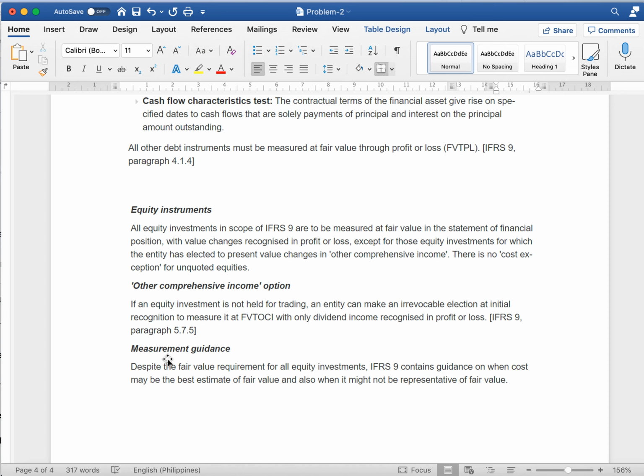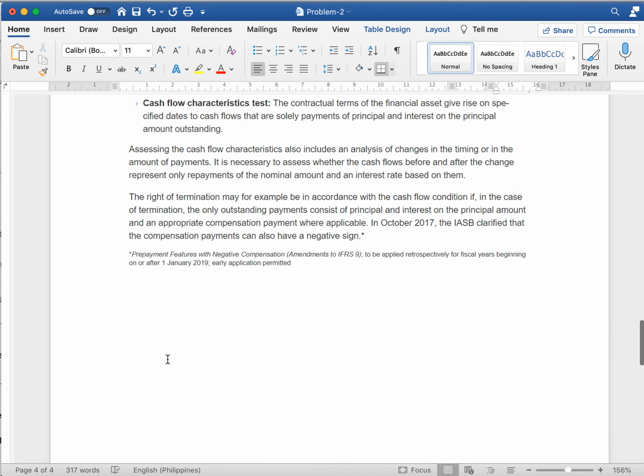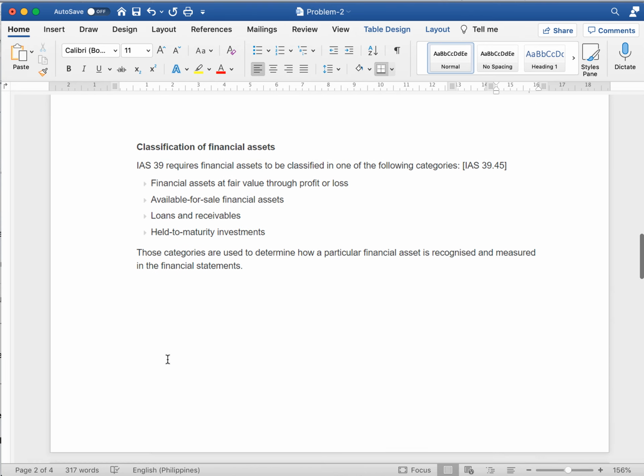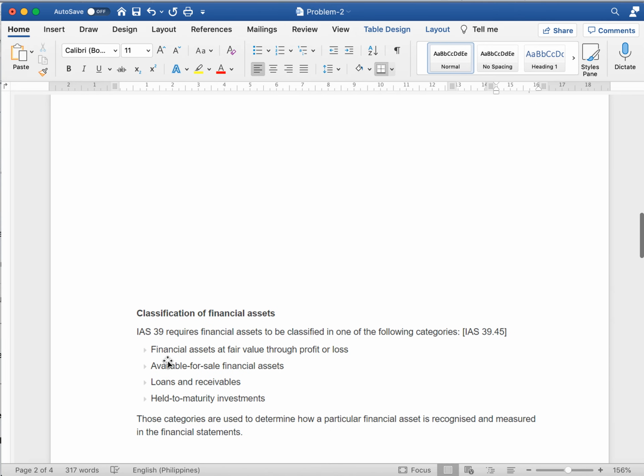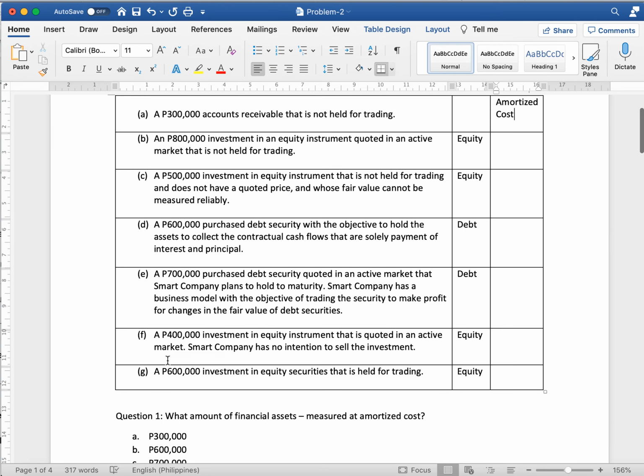As for measurement guidance, despite the fair value requirement for all equity investments, IFRS 9 contains guidance on when the cost may be the best estimate for fair value and also when it might not be representative of fair value. So therefore, for the equity instrument class, based on what we have read in IFRS 9, the equity instrument could only be measured either at fair value through profit or loss or fair value through other comprehensive income.